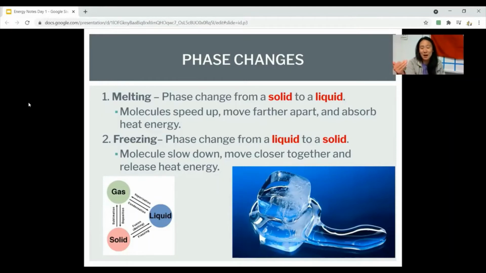Now, you got to think about which one is endo and which one is exothermic, because they're opposites of each other. Remember, endo means heat comes into the water. So you got to think, if heat's coming into the water, am I melting or am I freezing? Or if heat is exiting, exothermic, leaving the water, am I melting or freezing?